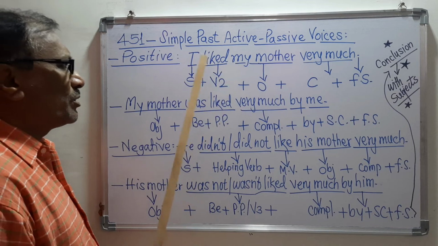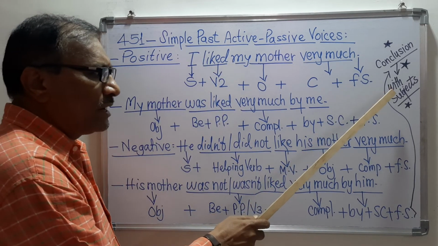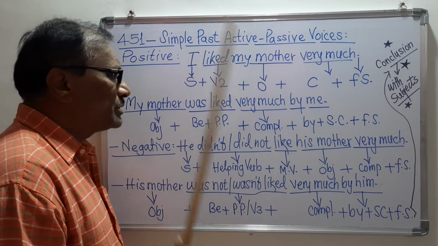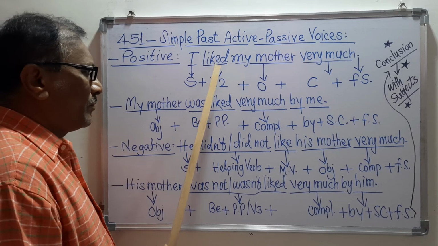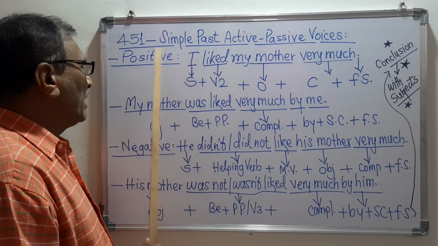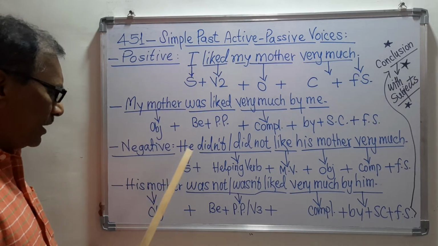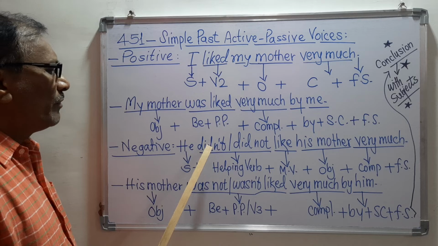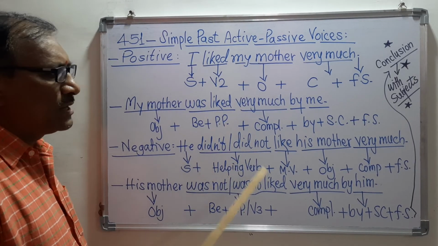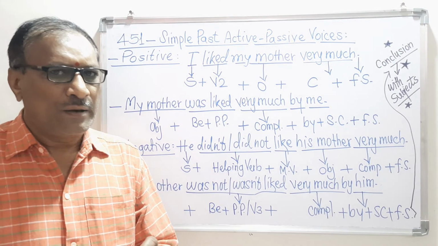That condition is not here in the simple past tense. So in the conclusion, I will tell you that if there is any type of subject, we should always take the V2, that is the verb number 2, when there is the positive structure with any subject, and if that structure is negative, we can take didn't or did not plus main verb with any kind of subject. So here today we have finished this topic.